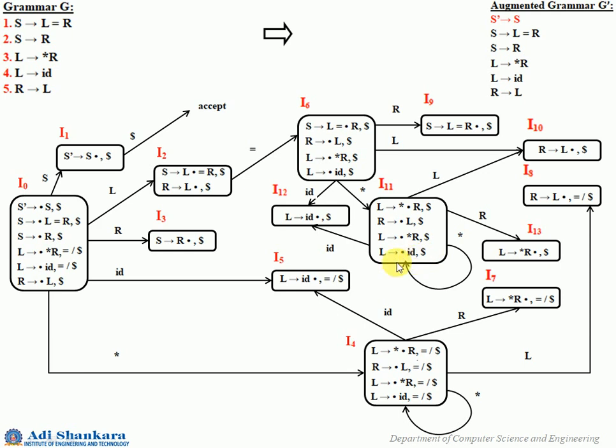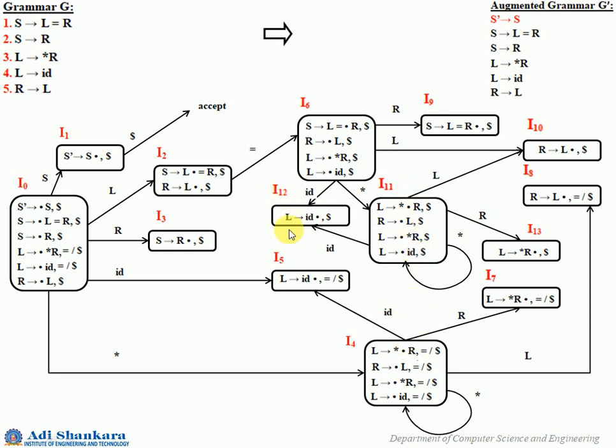If you have at least one LR1 item in any of these states whose LR0 item part is different, you cannot merge it. Here we have 4 items with one particular lookahead, and here also you have 4 items with multiple lookaheads. So you cannot have a merging.